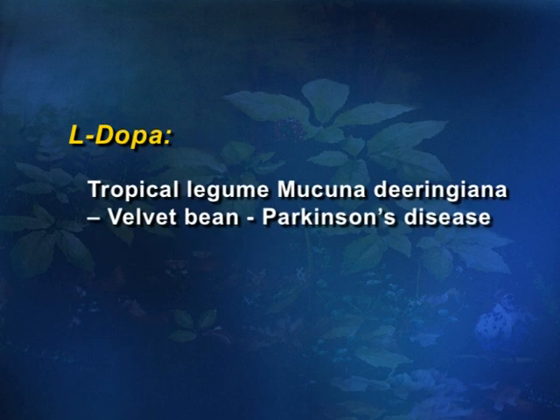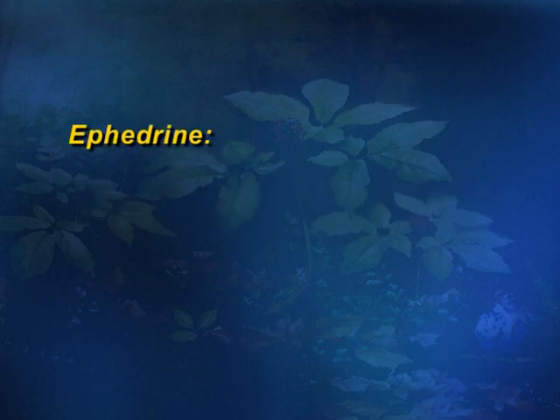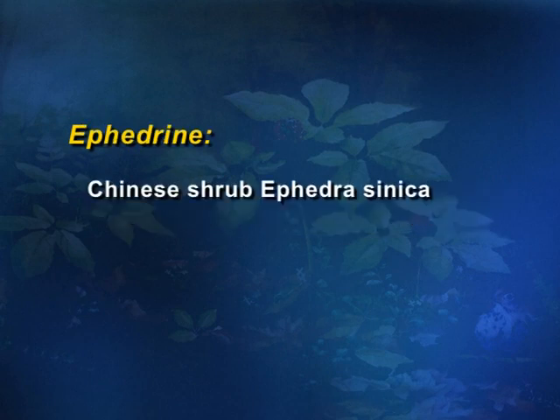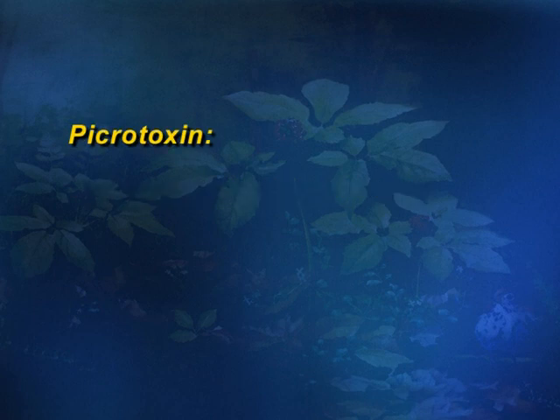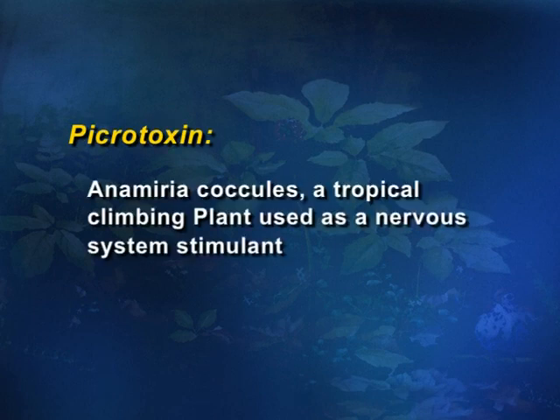Similarly, tropical legumes like Mucuna deeringiana, the velvet bean, are also used for Parkinson's disease. Then ephedrine comes from a Chinese shrub, Ephedra sinica. Then we also have picrotoxin from Anamirta cocculus, a tropical climbing plant used as a nervous system stimulant.